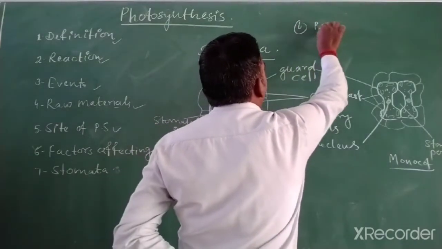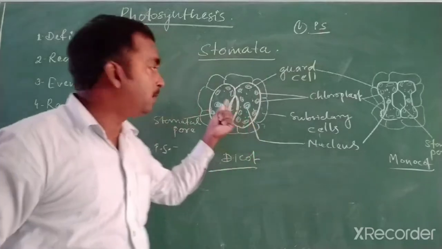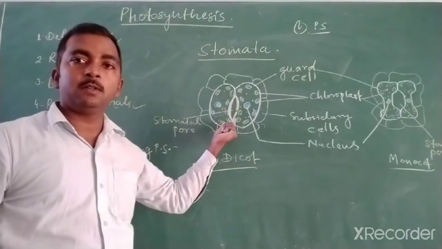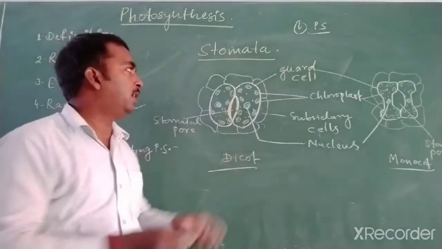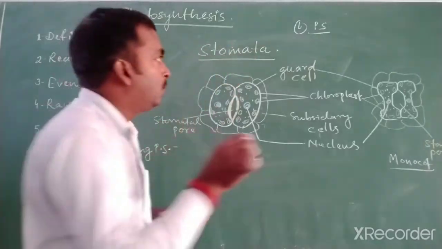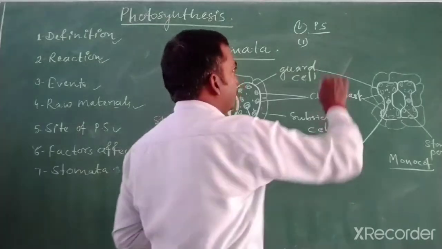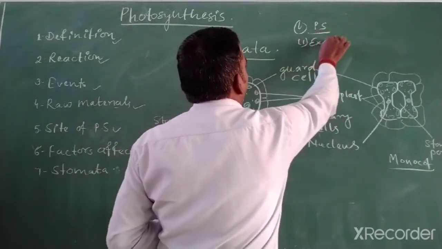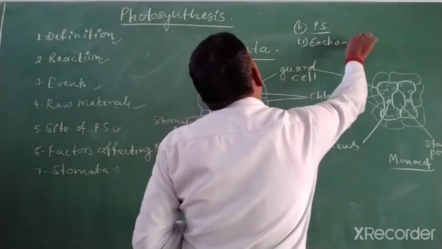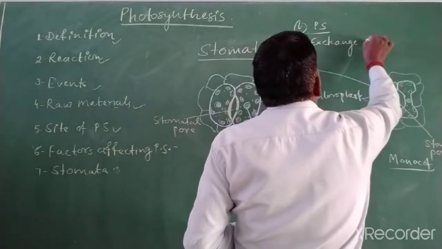that photosynthesis, it means the chloroplast inside the guard cell of stomata perform photosynthesis, while the second important function during photosynthesis is the exchange of gases.